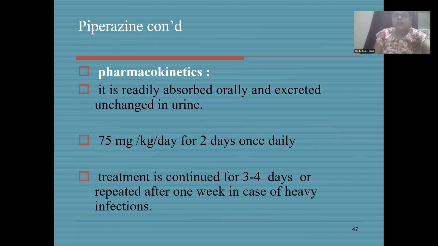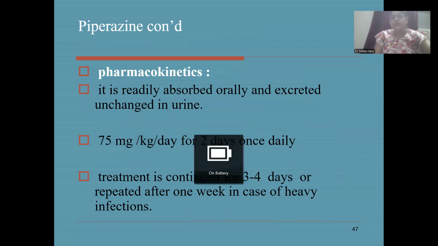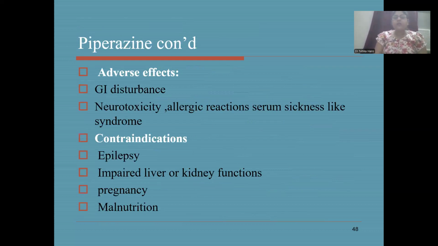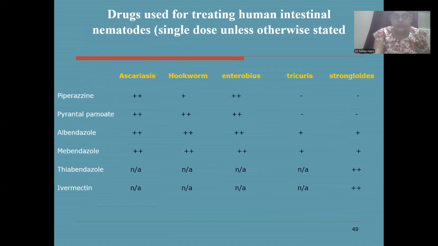Pharmacokinetics: it is readily absorbed orally and excreted unchanged in the urine. 75 milligram per kg per day for 2 days once daily is the dose. And treatment is continued for 3 to 4 days or repeated after 1 week in case of heavy infections. Adverse drug reactions are GI disturbances, neurotoxicity, allergic reactions, serum sickness. Contraindications are epilepsy, impaired liver or kidney functions, pregnancy, and malnutrition.